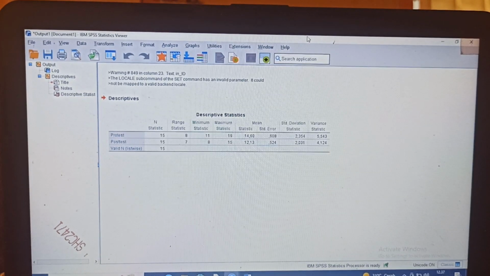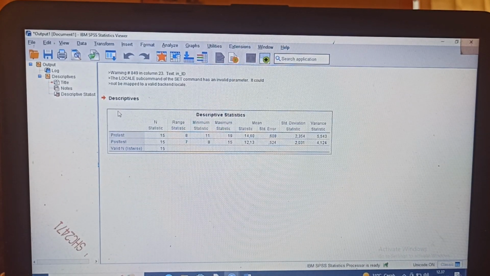And this is the statistic that describes the data that I have collected from the final exam, put into the SPSS application.